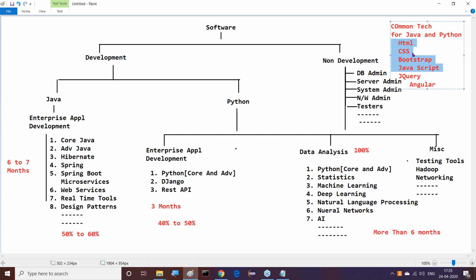Understand it? So these are common technologies. Or else, if you want to take only the UI technology side, there the path is which one? HTML, CSS, Bootstrap, JavaScript, jQuery, Angular, Node.js, and React.js. This number of technologies are available. That is another area totally. That is front-end application development.